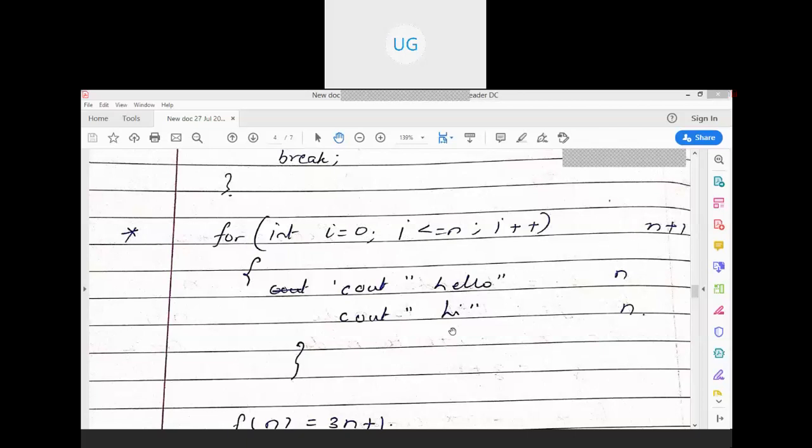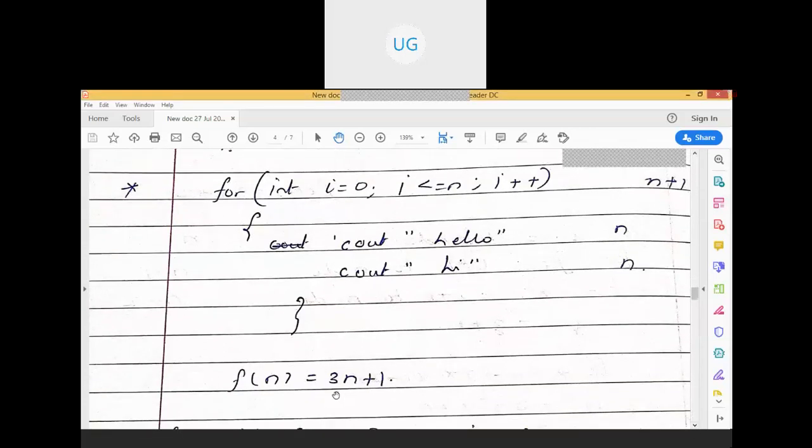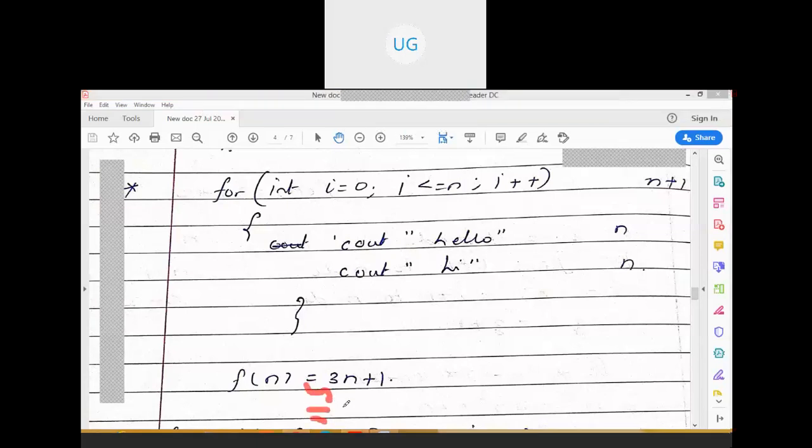And this hello hi will be executed for n times, right? So here 0 to n is n plus 1, and n. When we sum this, we will be getting f of n is equal to 3n plus 1, which is of the order, approximately O of n.